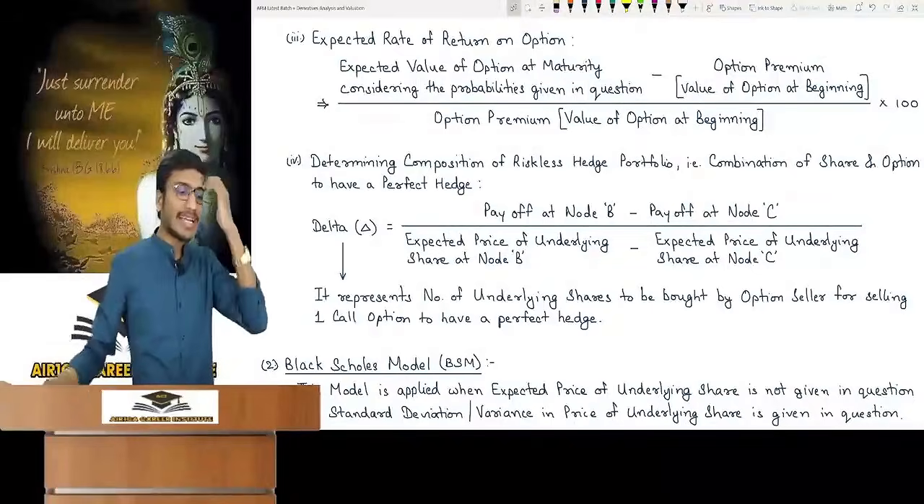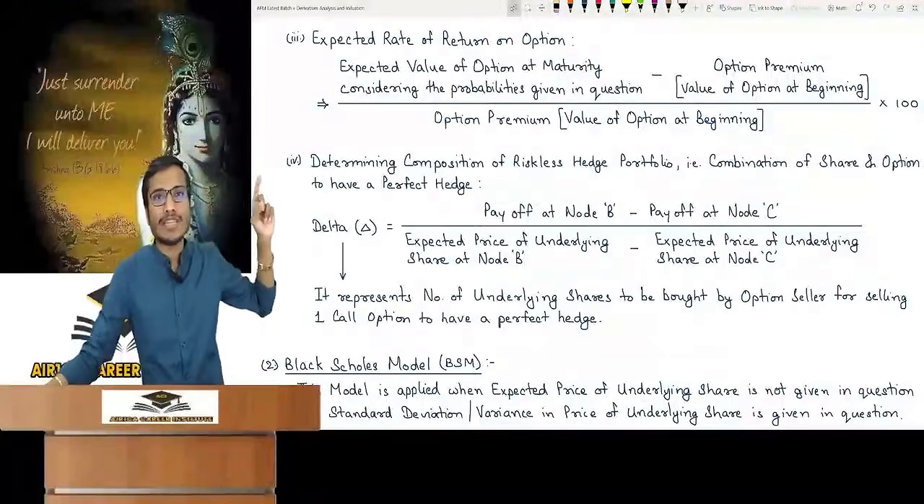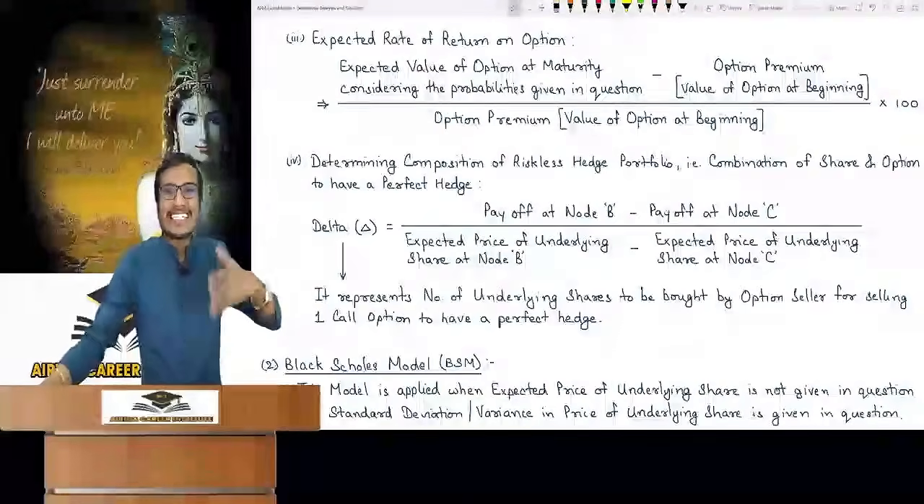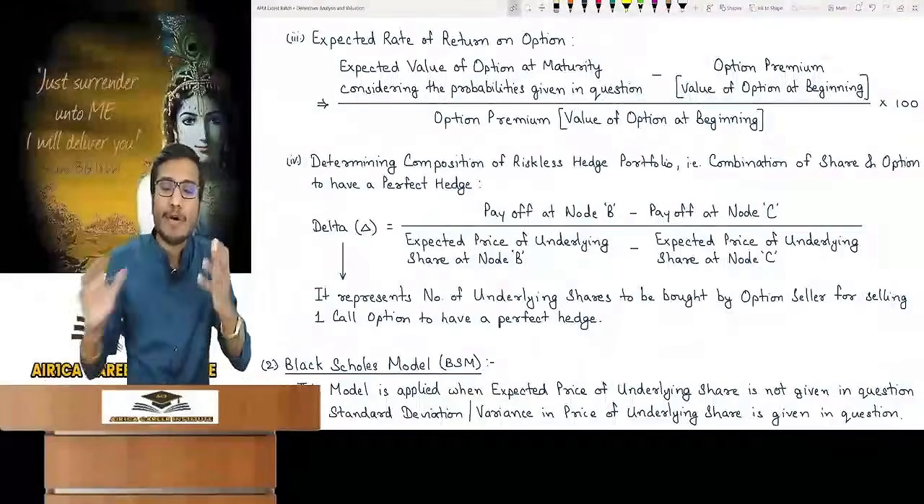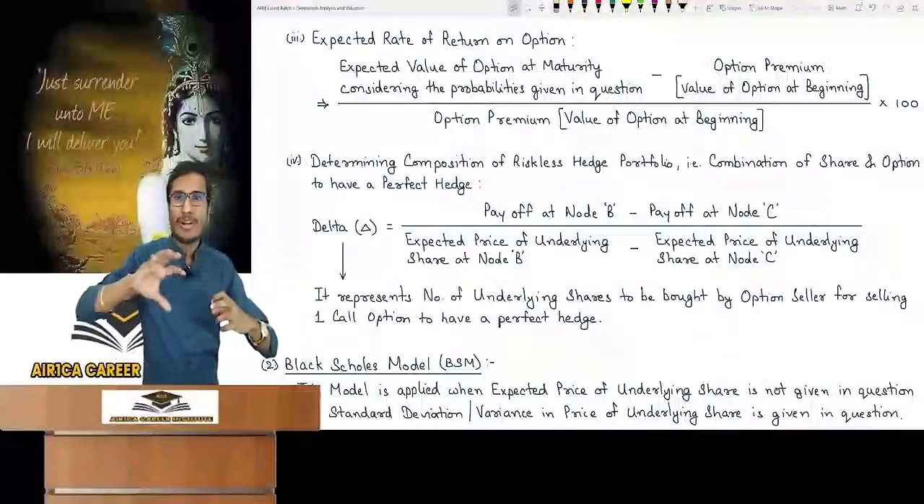Okay, this is what we need to find. Delta is used in this calculation. This is called determining composition of riskless hedge portfolio. So my riskless hedge portfolio has been made. How did it get made? Because I am buying some shares in my portfolio and selling a call option.